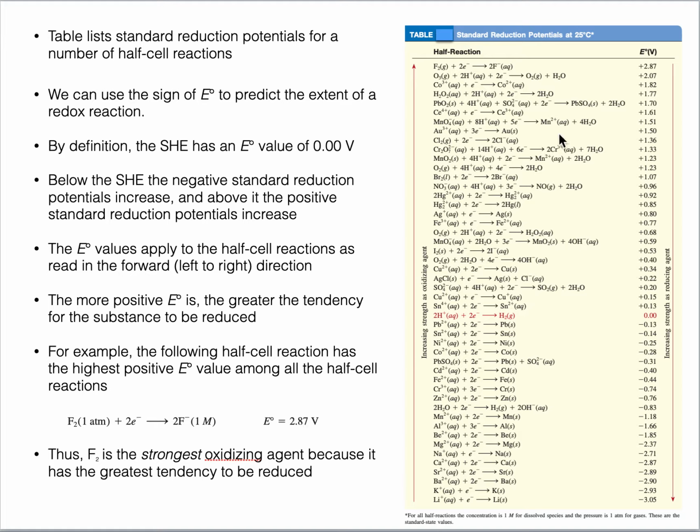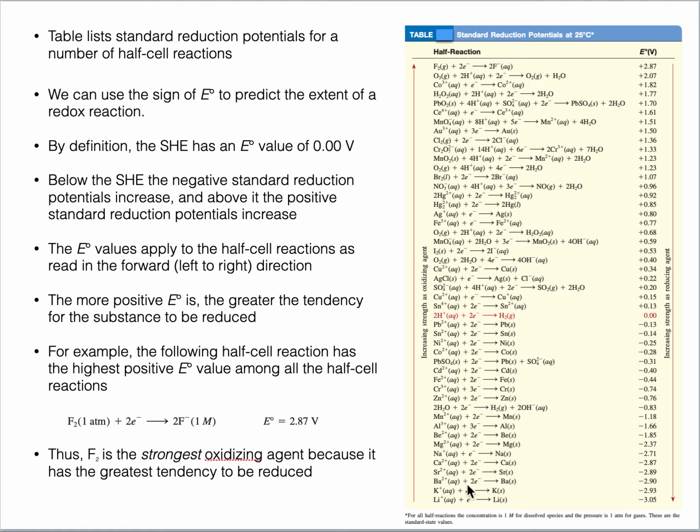It shows that fluorine gas likes to get reduced strongly, or other way we say it is a strong oxidizing agent. It will like to knock out electrons from other species and itself get reduced. So with respect to oxidizing agent, fluorine is the strongest oxidizing agent.